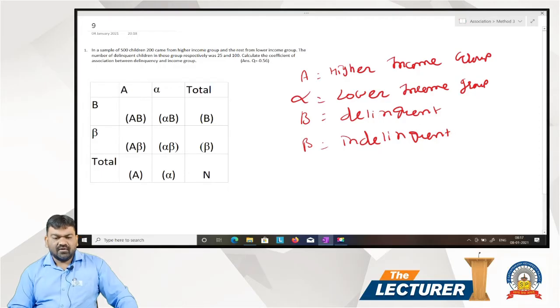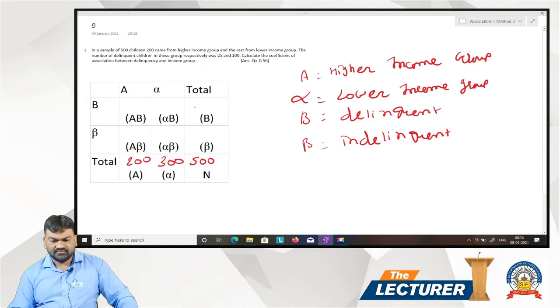Now, in a sample of 500 children, total there are 500 children. 200 came from higher income group, that means A, 200. And rest from lower income group, so 500 minus 200, there are 300.